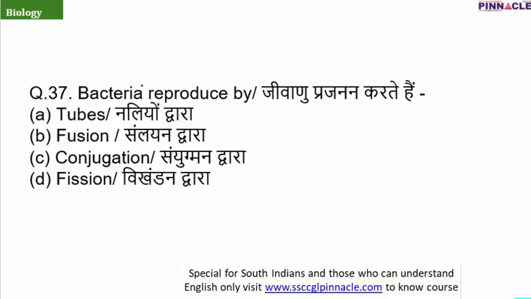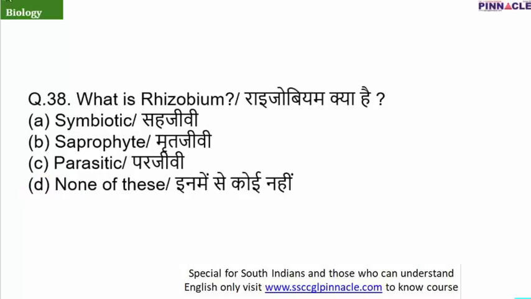Question 37: bacteria reproduce by. Bacteria reproduce asexually by the process of fission. Basically it reproduces by binary fission. So the correct answer is option D.